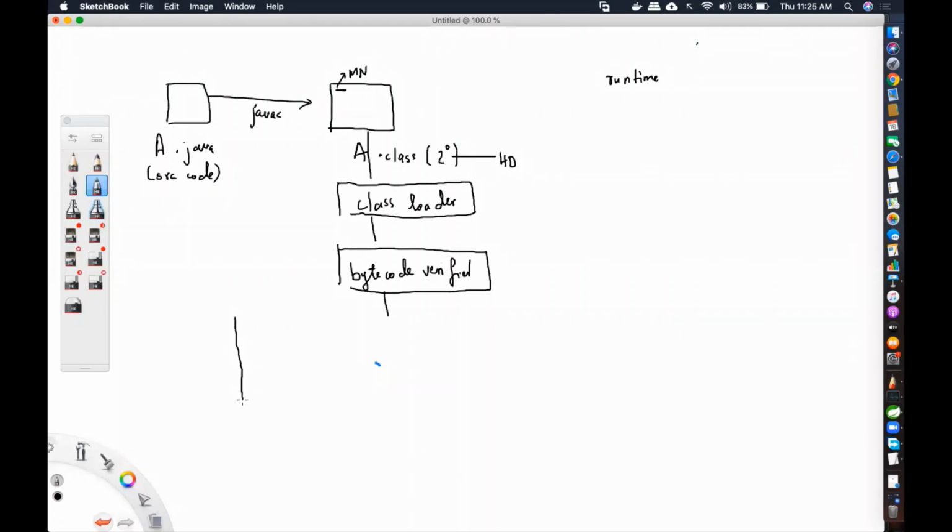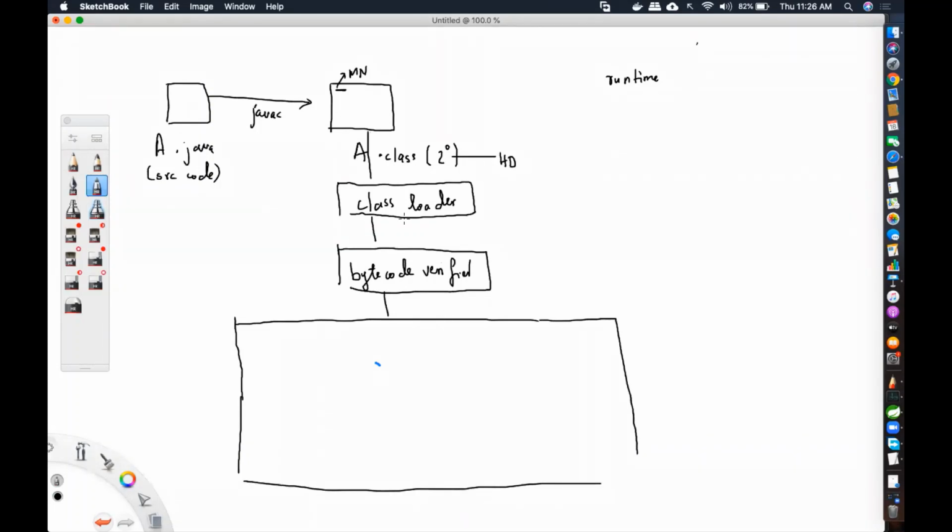So in Java, there are many memory areas. Of course, I'm not going into all the details of the memory areas in Java because we have to stick to the webinar, okay, just for your understanding. So when I have the .class file, I need to load it into memory. So now you have what? The Java JVM's memory area.